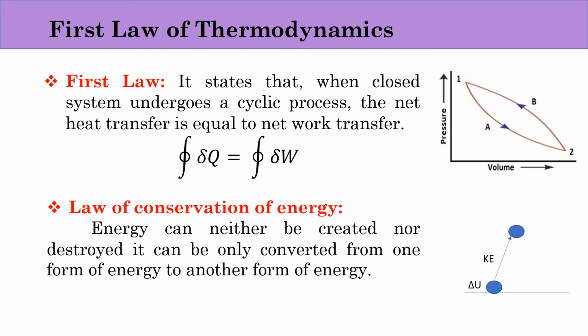So what is happening? The internal energy which was present in the stone will be converted into kinetic energy and when this stone stops at a point, this kinetic energy will be converted into potential energy and again when it is falling down, this potential energy will be again converted into kinetic energy and when it falls on the ground, again some energy will be given to the contact surface, isn't it? So we say that energy can neither be created nor destroyed. It is only converted from one form of energy to another form of energy.